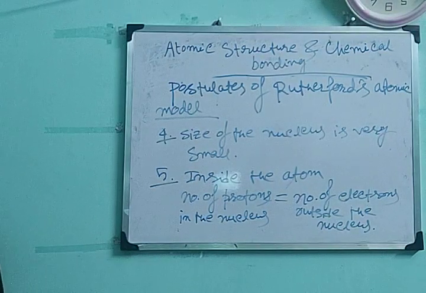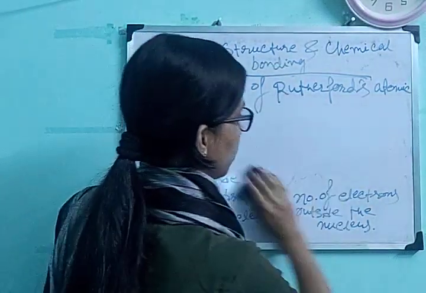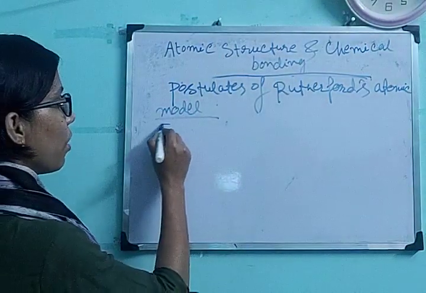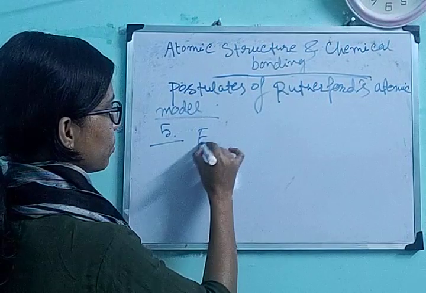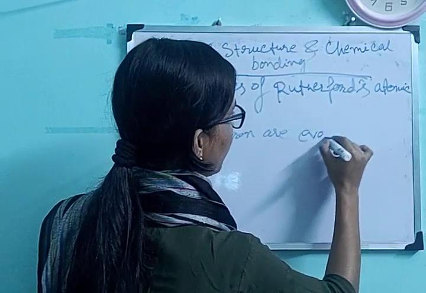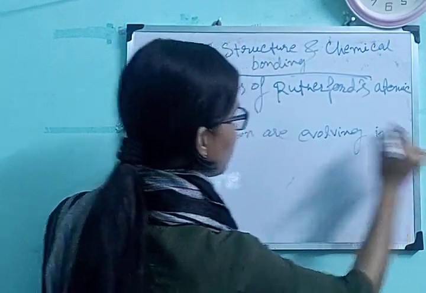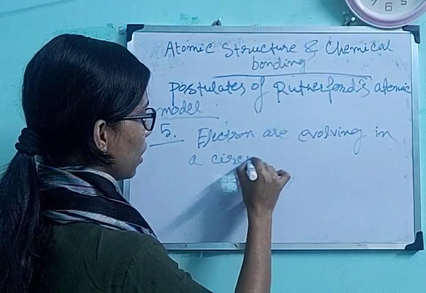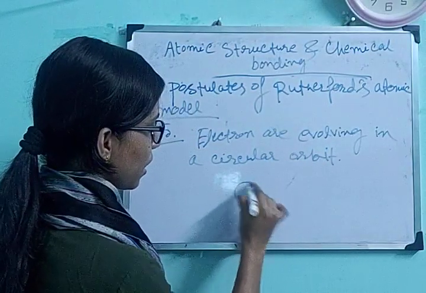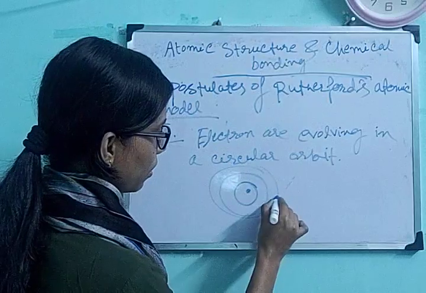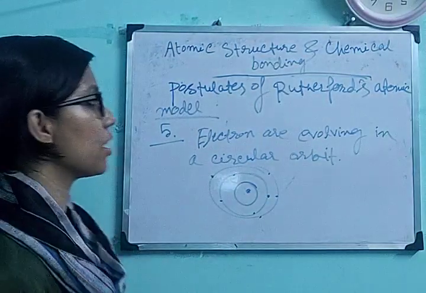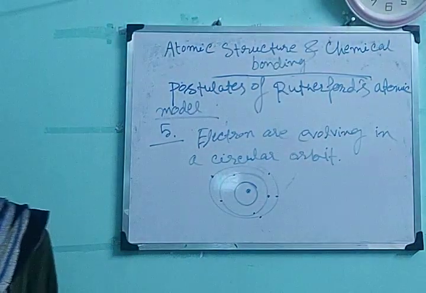And the last point is electrons are revolving in a circular orbit. Just like this is the nucleus and there are circular orbits. Okay, and here the electron lies. So outside the nucleus the electrons are revolving in circular orbits.